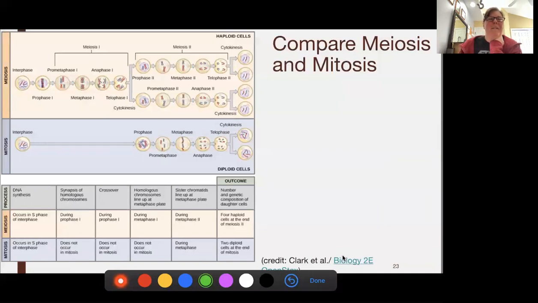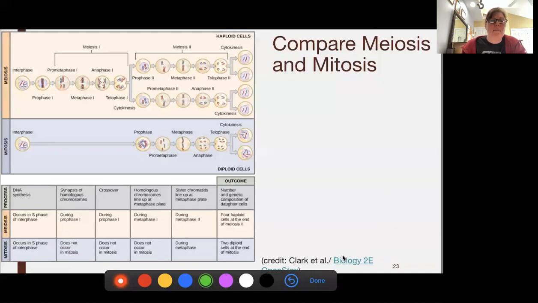So we can see the process we still are going to go through. We're still going to go through our DNA synthesis. Both of them have that. They go through that cell cycle. They're going to go through the S phase.